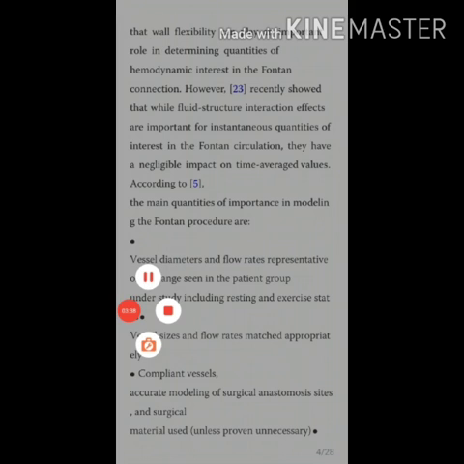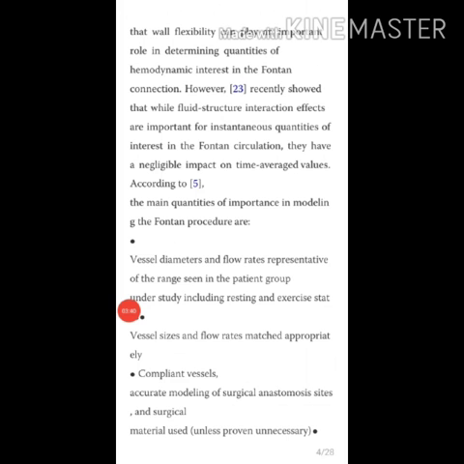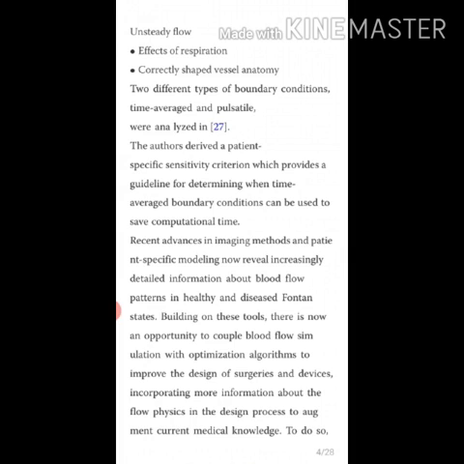Vessel sizes and flow rates matched approximately. Compliant vessels. Accurate modeling of surgical anastomosis sites and surgical material used. Unsteady flow. Effects of respiration. Correctly shaped vessel anatomy.